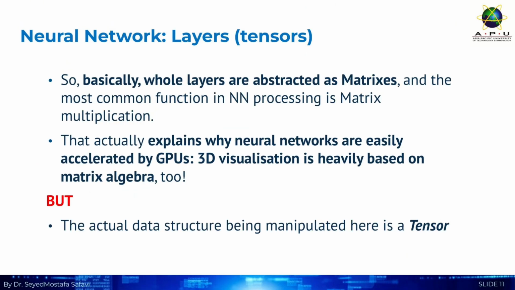We've established that layers are matrices, and the main function is matrix multiplication. This is why GPUs are so effective. They were built for 3D visualization, which is also based on matrix algebra. But technically, the data structure we're actually manipulating isn't just a matrix, it's a more general object called a tensor.